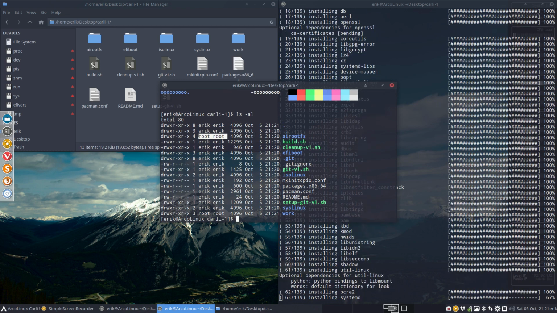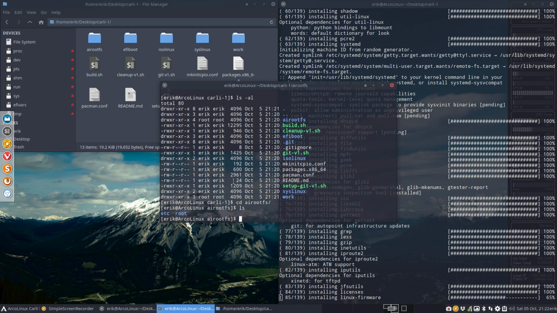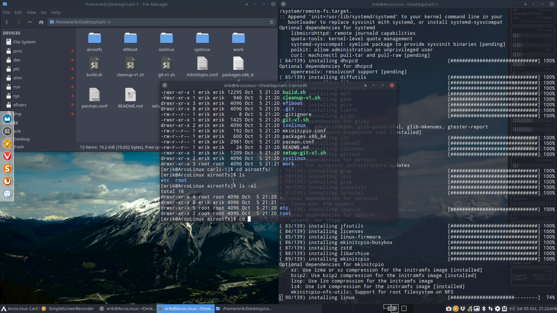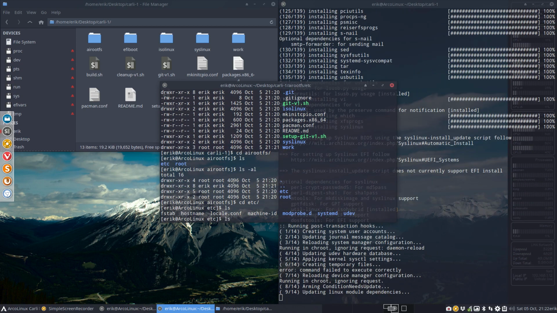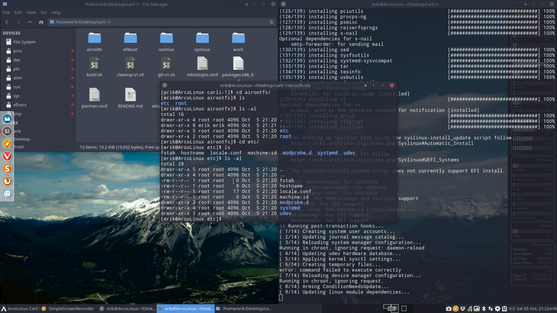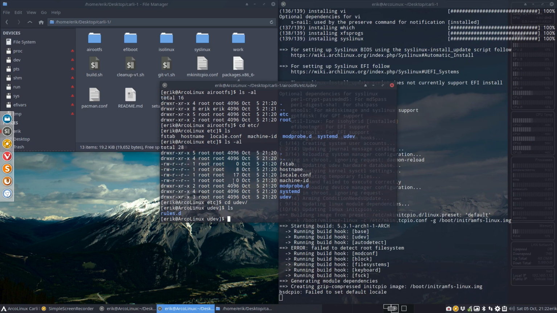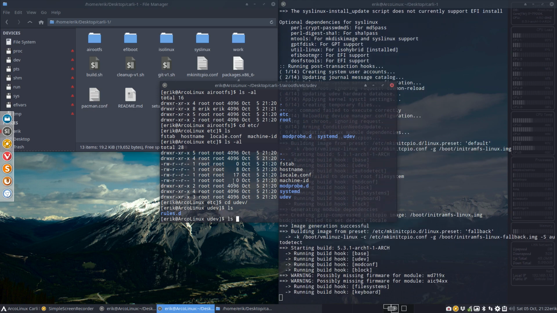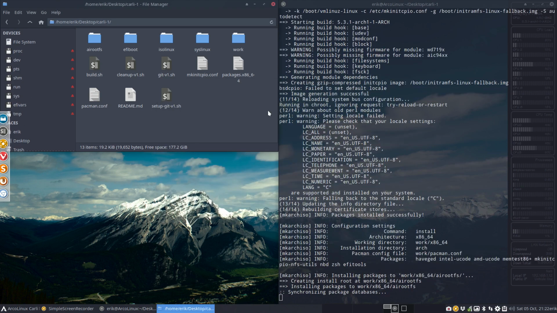Indeed, it is root. Let's check again. Still root. Still root. Let's take another one. Still root. Okay, so probably good.